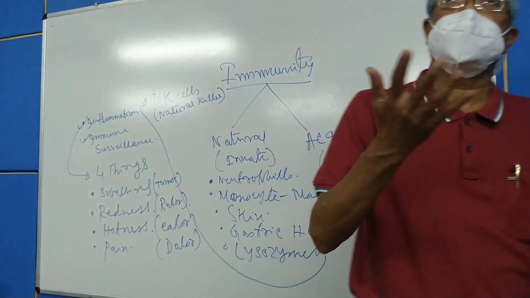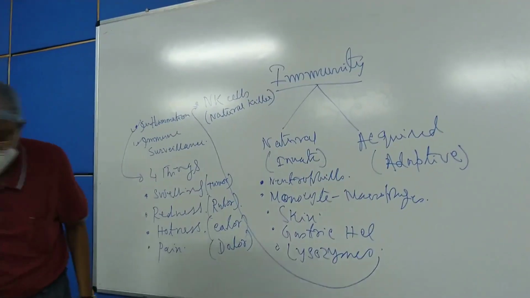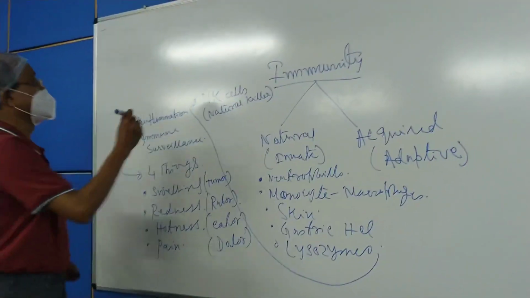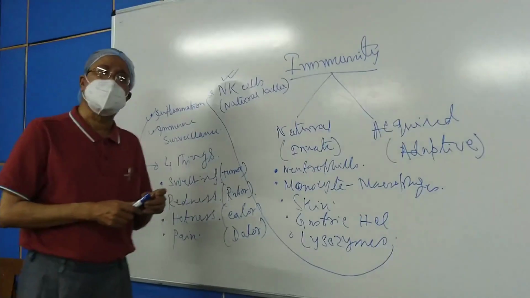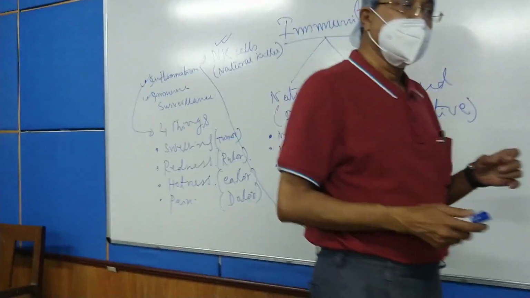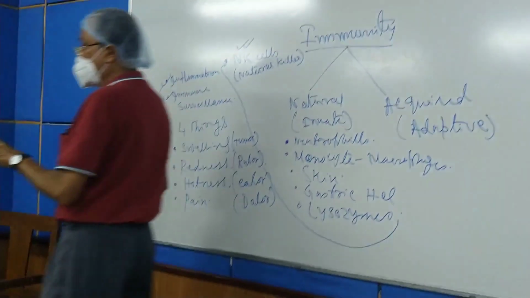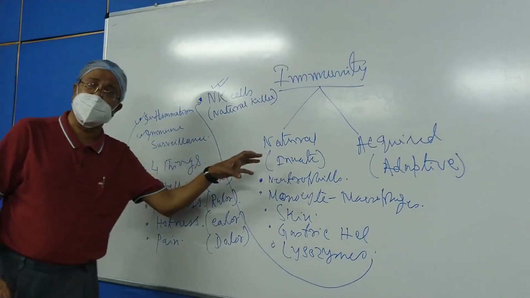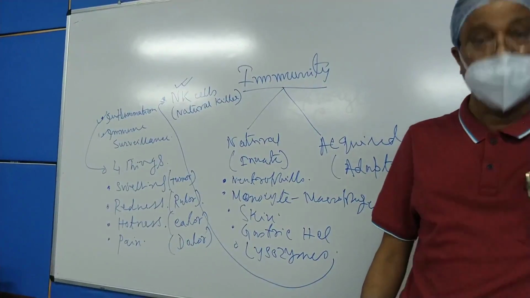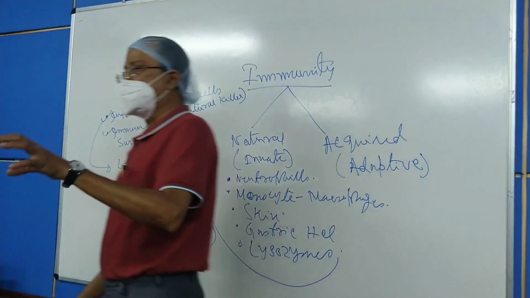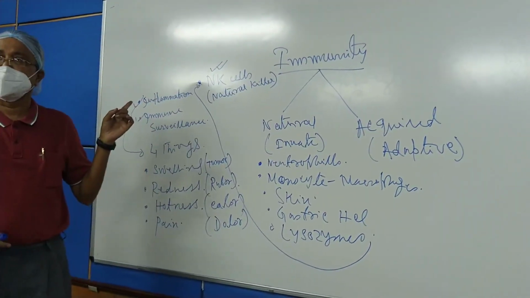Whatever it may be, this is monitored by the different immunological cells, of which the most important, as I told you, is the natural killer cells. The other immune cells are also important in the surveillance, but the NK cells are very, very active. They are non-specific. That means whatever may be the type of foreign body entering our body, or whatever foreign substances develop within our body, say for example the tumor cells, the NK cell goes immediately to that area and kills the tumor cell immediately.